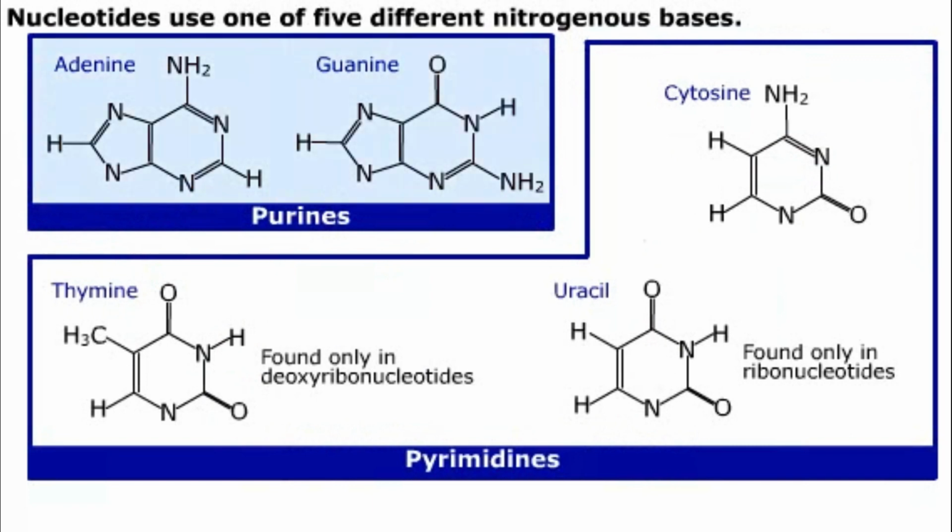2 of the bases, adenine and guanine, are called purines. They're found in ribonucleotides and deoxyribonucleotides. The other 3 bases are pyrimidines. Cytosine is found in both ribonucleotides and deoxyribonucleotides. Uracil is found only in ribonucleotides, and thymine is found only in deoxyribonucleotides.